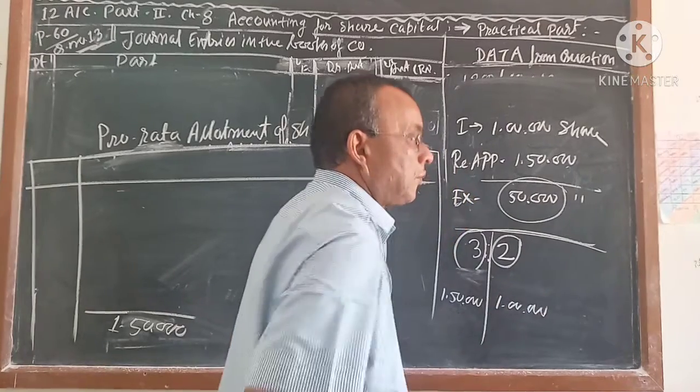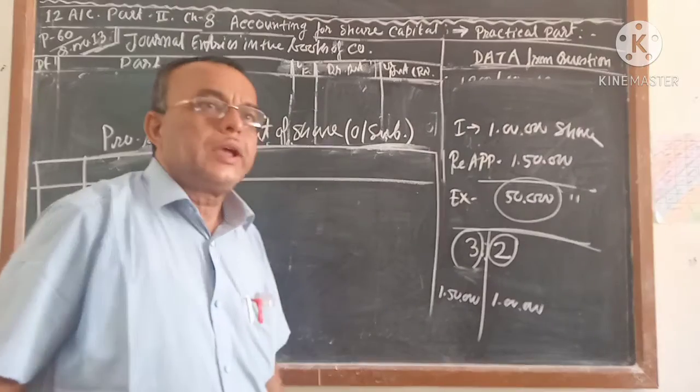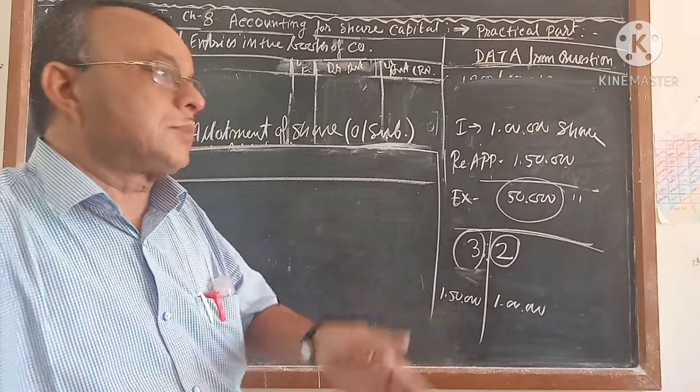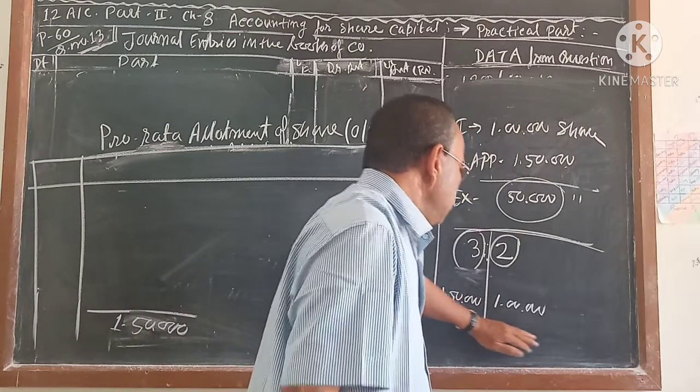So the company is going to cancel everyone's shares in part, and the company is going to accept everyone's shares in part. In the 3:2 ratio the company will give.